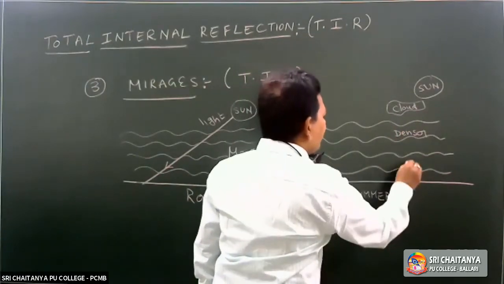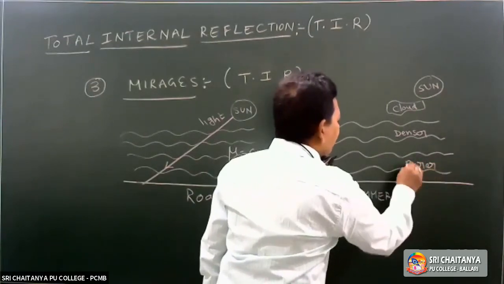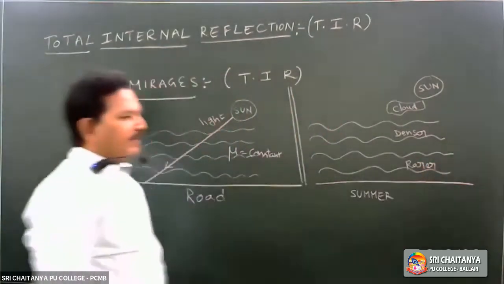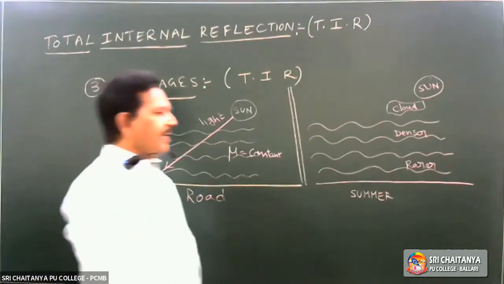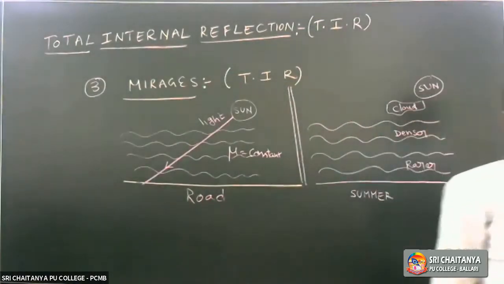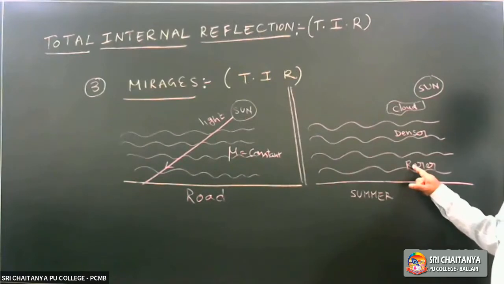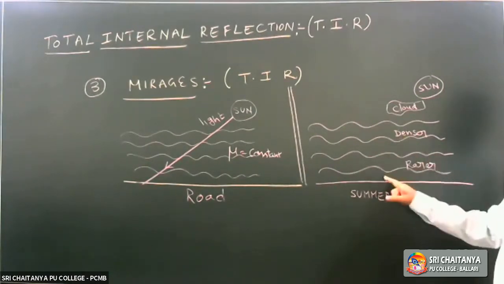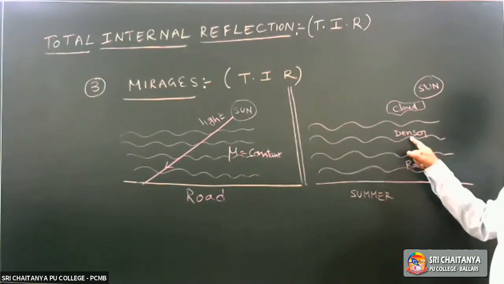The bottom medium, which is very near to the earth, will become the rarer medium due to the variation of temperature. The atmosphere very near to the earth's surface will act as a rarer medium. The medium far away from the surface of the earth will behave as a denser medium.